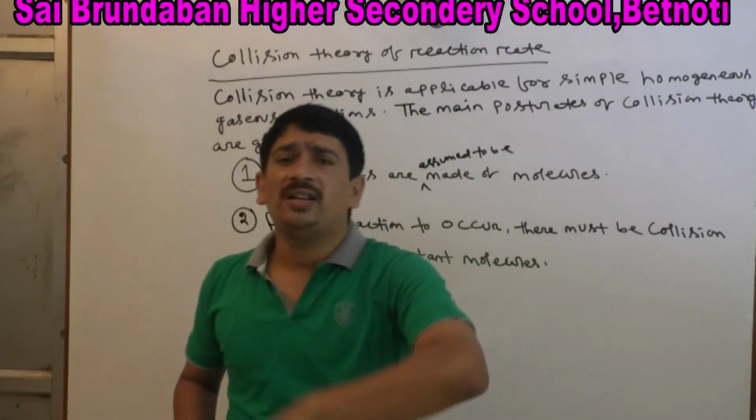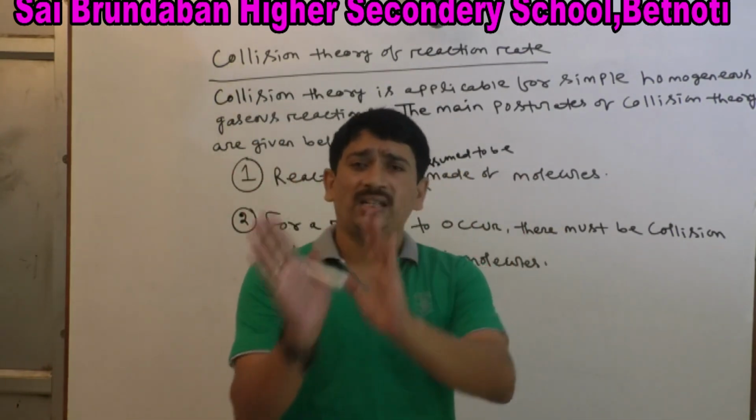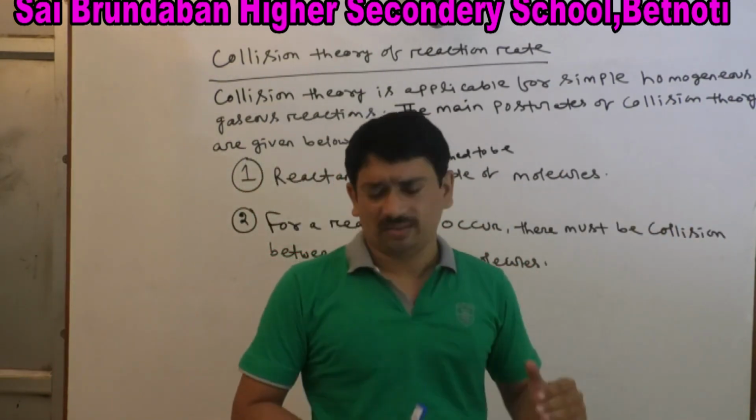If the collision is effective, the reactants are converted to product. Otherwise, they do not. Simply, the molecules collide with each other and move randomly here and there in the case of a gaseous reaction.